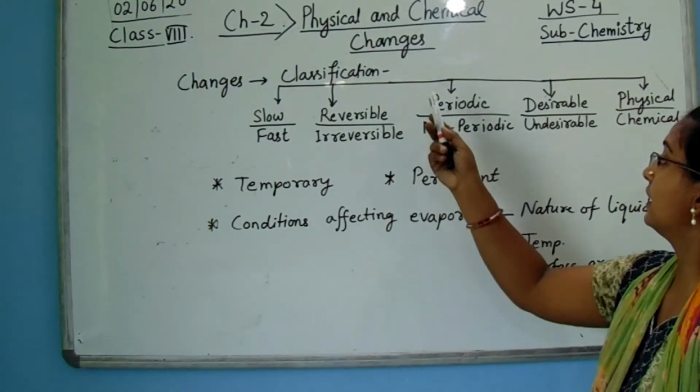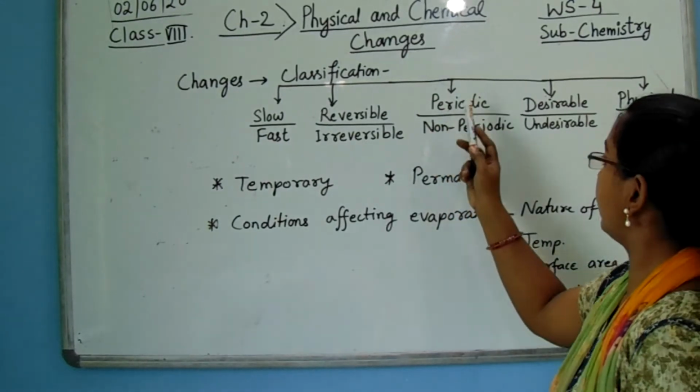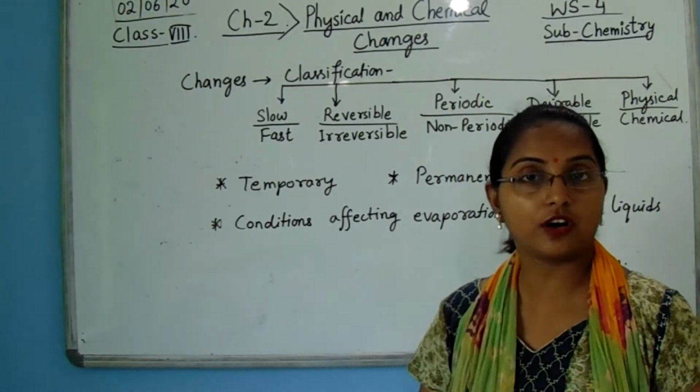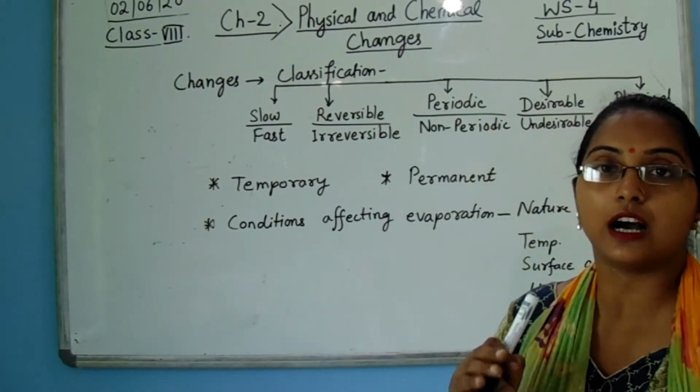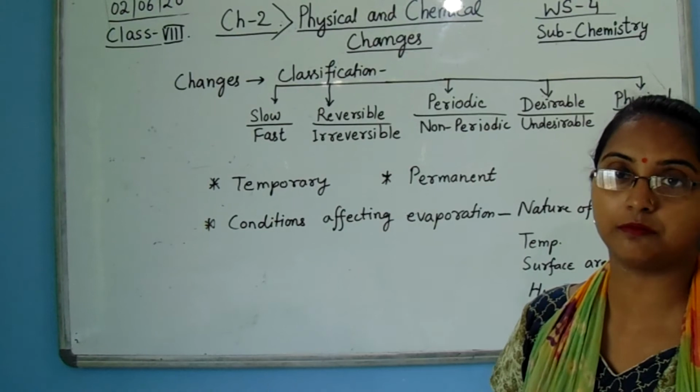Again, the next topic is periodic and non-periodic changes. Periodic changes are the changes that happen after a regular interval of time.